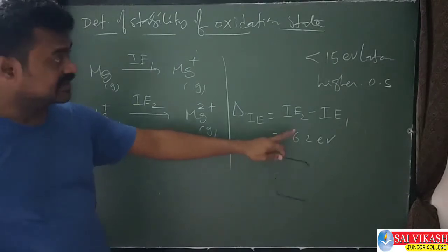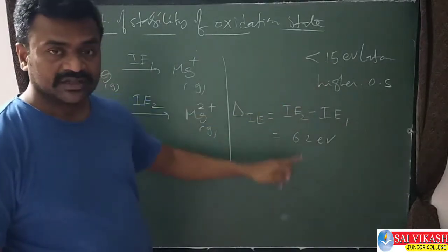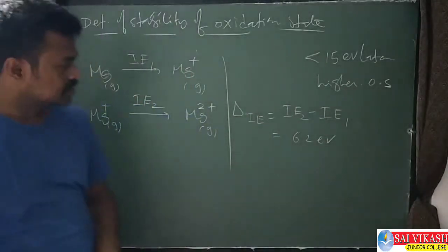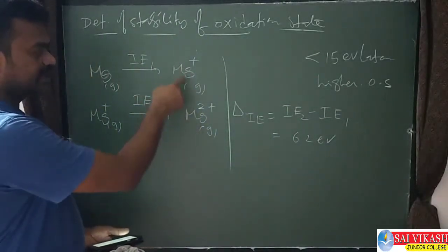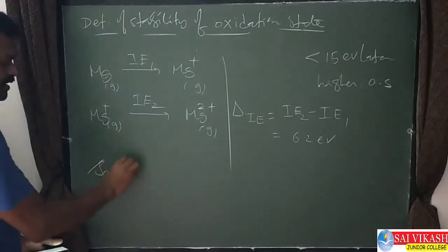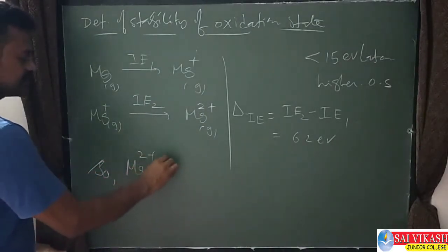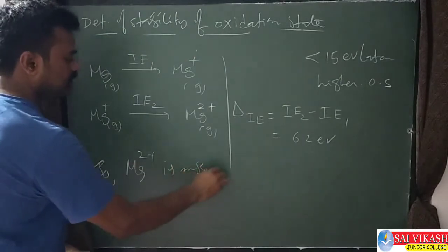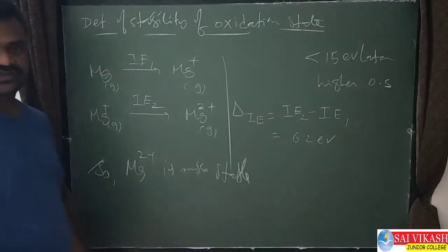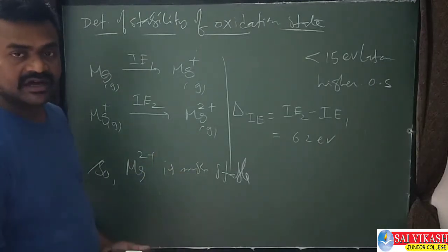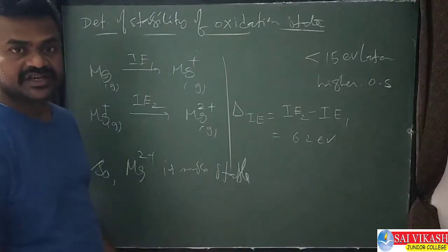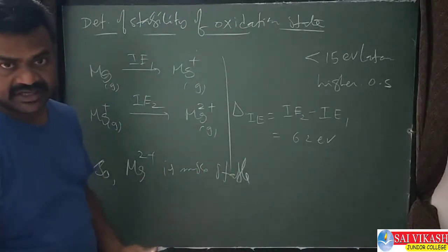This is less than 15. Then what is the answer? The higher oxidation state is more stable. So tell me, out of these two, which is the higher oxidation state? Mg2+. Therefore Mg2+ is more stable. So this is the determination of stability of oxidation state based on ionization enthalpies, right?